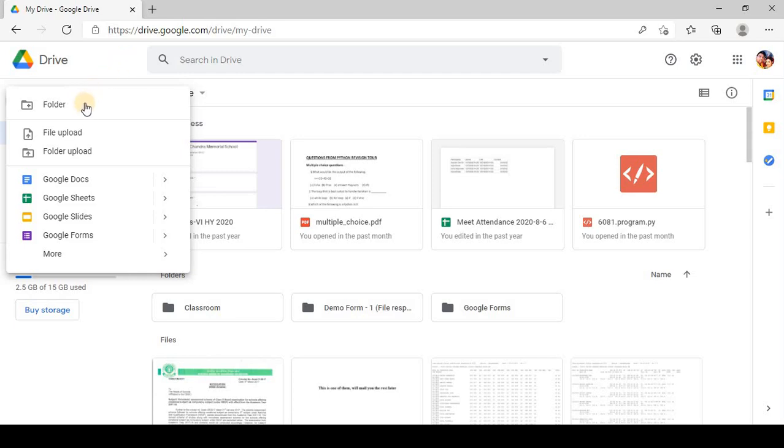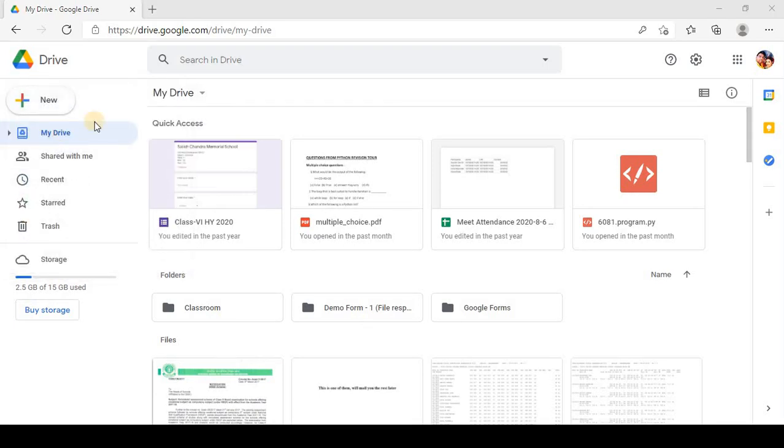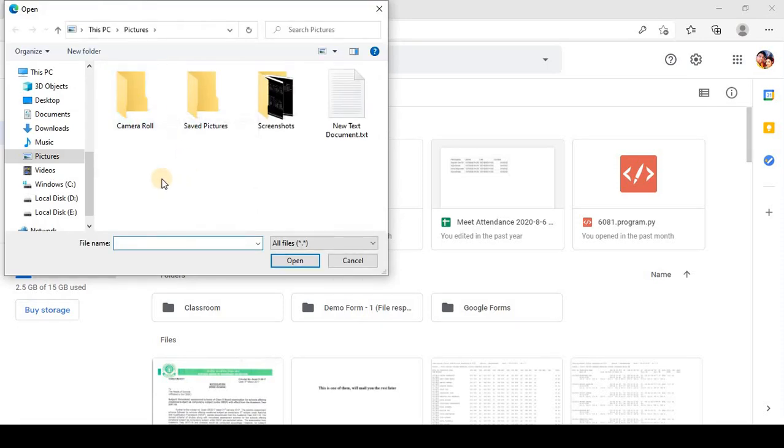Okay. Now we'll click on this. Suppose from here I will only show you the file upload option. So let us click on this file upload option. When I get the file upload option, suppose I want to share this new text document file. This is what I want to store. Now from here you will browse.